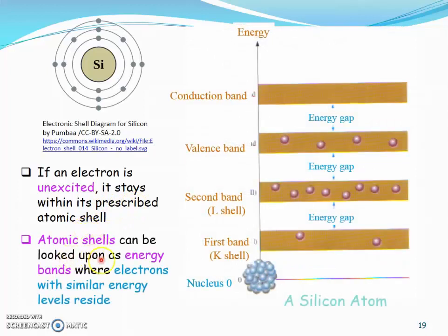Atomic shells can be looked upon as energy bands, as this diagram indicates. The innermost shell, also called the K shell, is the first energy band. Going higher up is the second energy band, corresponding to the middle shell, or L shell. Going higher up is the valency band, and higher up again is the conduction band.